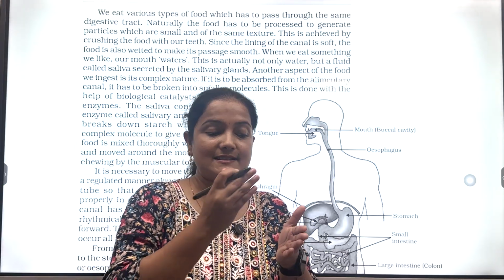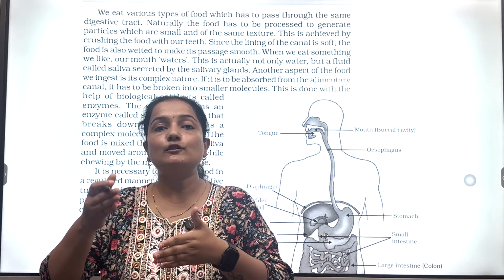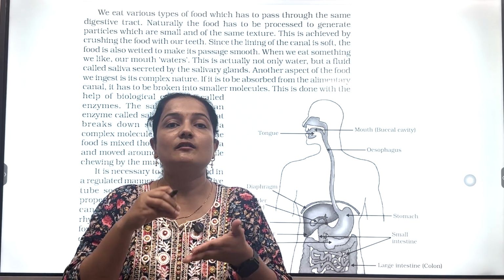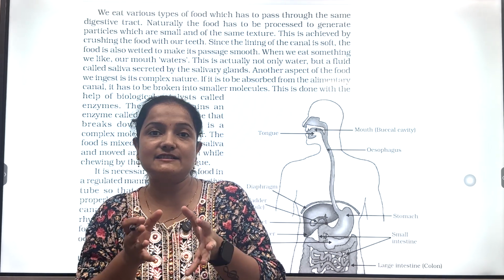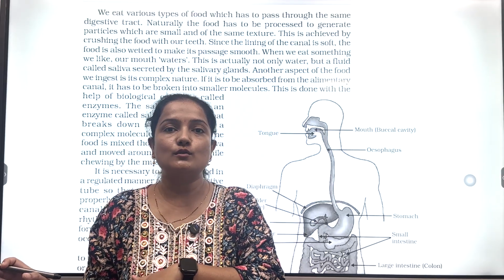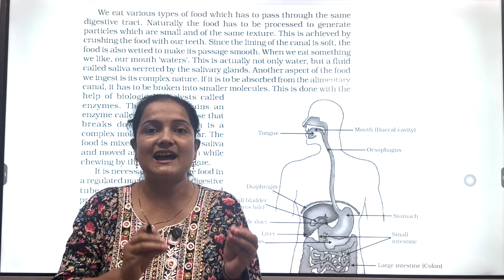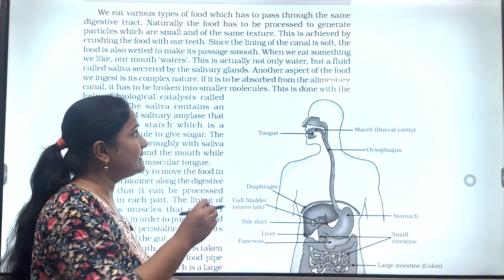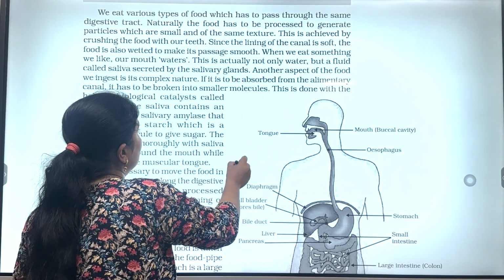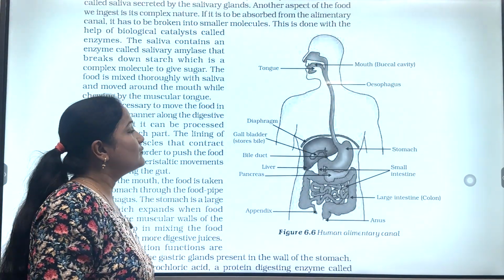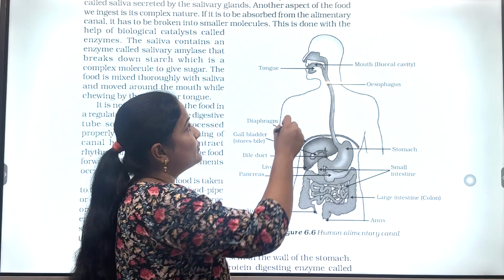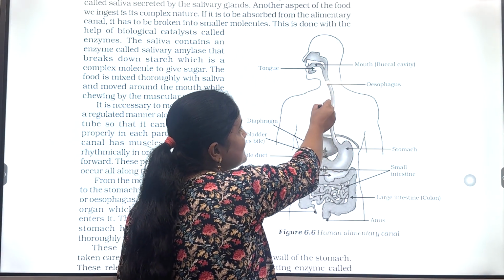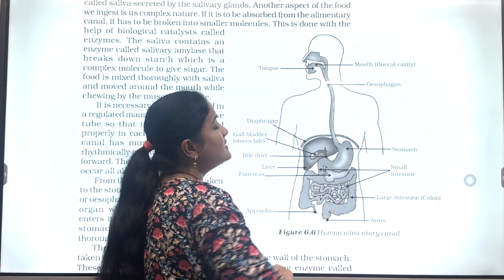This salivary amylase starts breaking down the starch present in our food, converting the starch into a simple sugar like glucose. Then we swallow this food, and it passes through the food pipe, that is the esophagus, into the stomach.